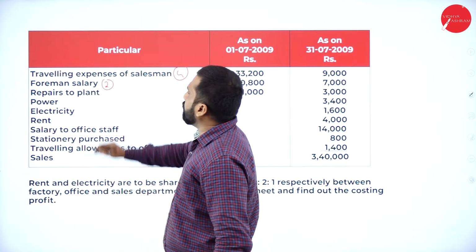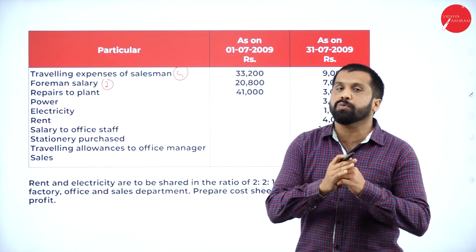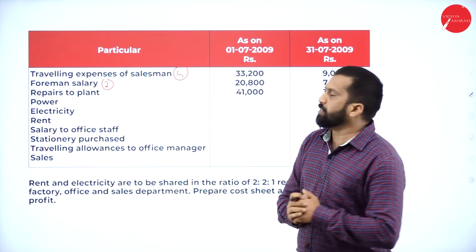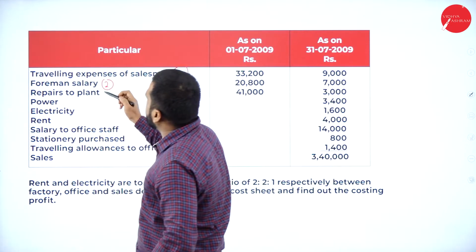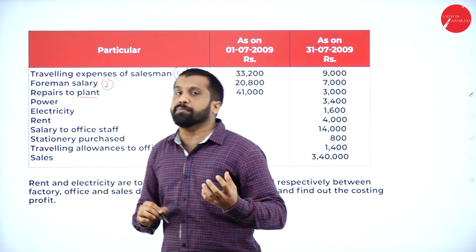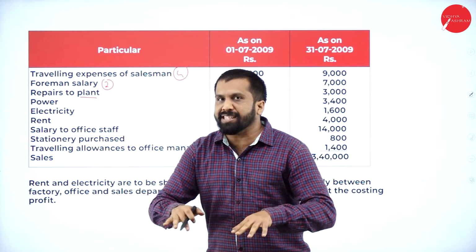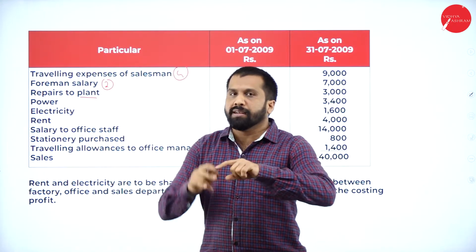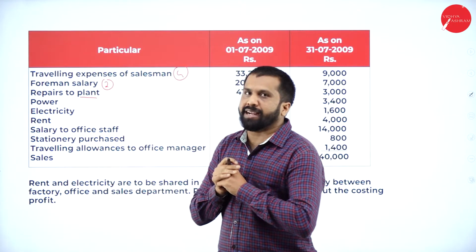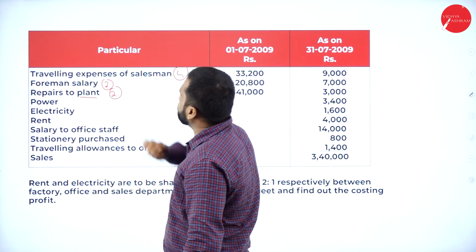So it is 2. Repairs to plant. Whatever repair charges we spend, we call it repairs to plant. Where do we keep plant? Plant comes under factory. What is plant actually? Plant means the place where you keep your machine. We call that place the plant. So it comes under factory 2.